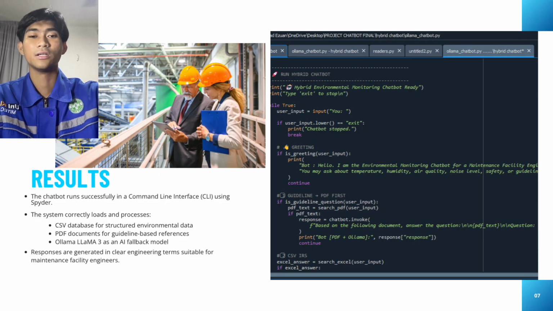Overall, the chatbot generates clear and understandable responses using engineering terms that are suitable for maintenance facility engineering.